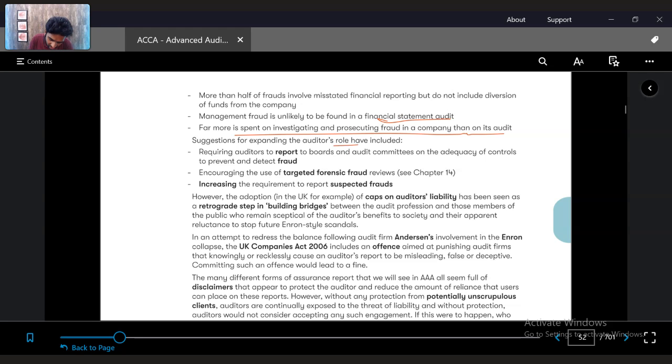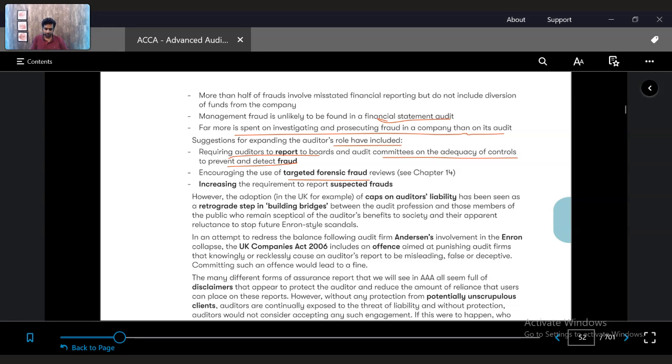Suggestions for expanding the auditor's role have included requiring auditors to report to boards and audit committees on the adequacy of the controls to prevent fraud. So there have been suggestions that the auditors' role can be increased to give opinions on the controls as well. Encouraging targeted forensic audit reviews: apart from audit services, auditors would also do forensic audit services.